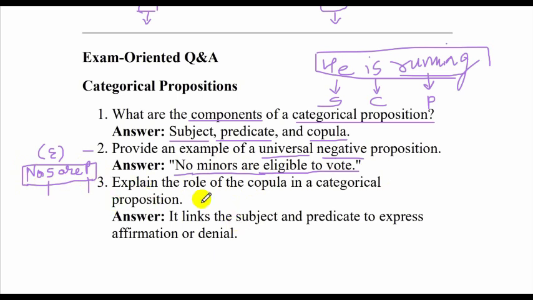All right, let's move on to explain the role of copula in a categorical proposition. So copula basically links what? The subject and the predicate. It is linking subject and the predicate to express affirmation or denial. So we are saying no S are P, some S are P, some S are not P, all S are P, depending on the proposition, whether it is A, E, I, O.